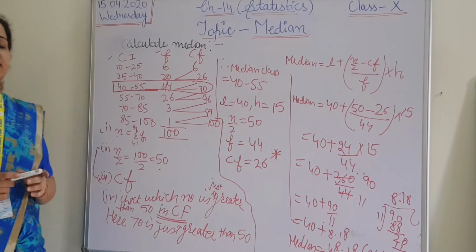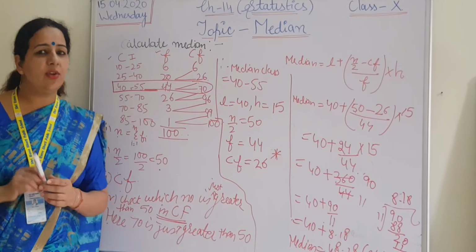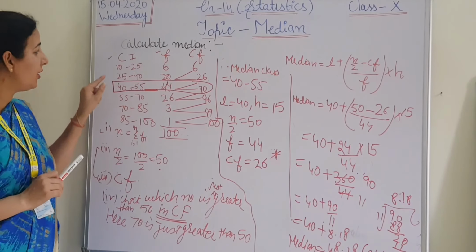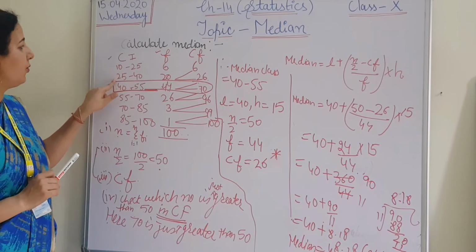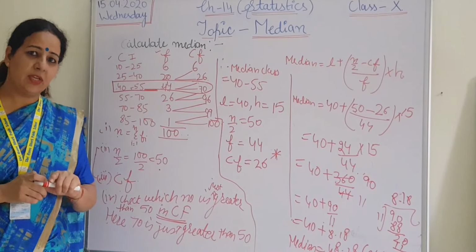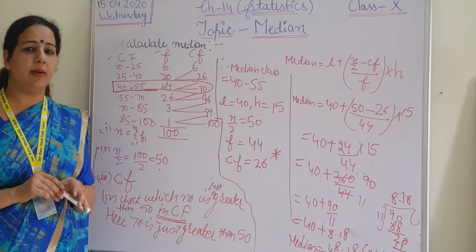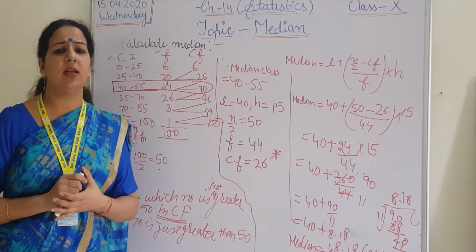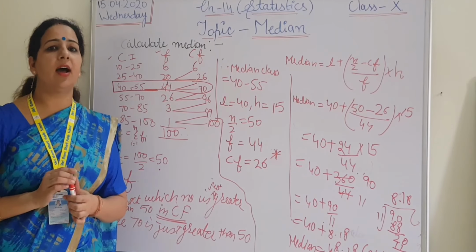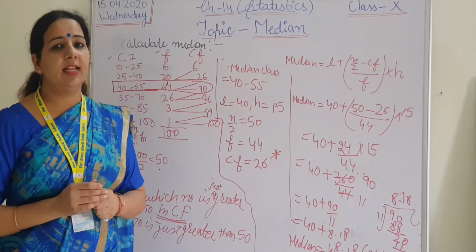Fine, students. Let me explain one more thing. The interval is continuous here. Continuous means 0 to 25, then 25 to 40, then 40 to 55. So all this work is applicable only for these intervals. But in your NCERT and in other extra books, some questions are given in which the intervals are discontinuous. In these types of questions, all the things will remain the same.